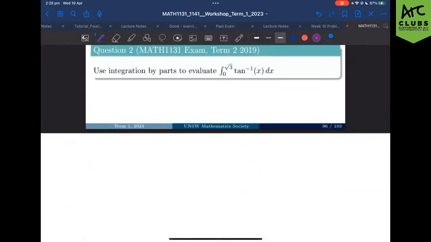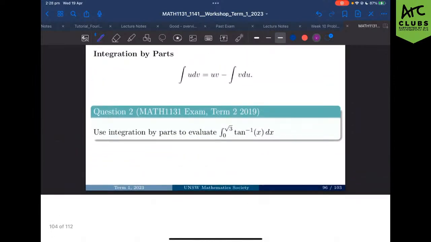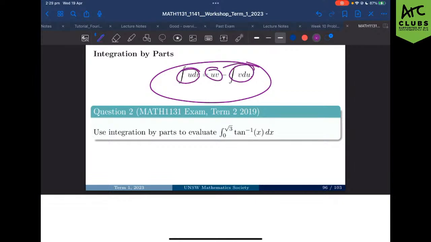We're doing integration by parts to evaluate the integral from root 3 to 0 of tan inverse. Sorry, I just realized I quickly skipped over the formula. This formula, if you're unfamiliar with integration by parts, is essentially just a rearranged formula of the product rule. So if you differentiate this thing, you get that part as derivatives, and then we rearrange it and chuck an integral sign on.